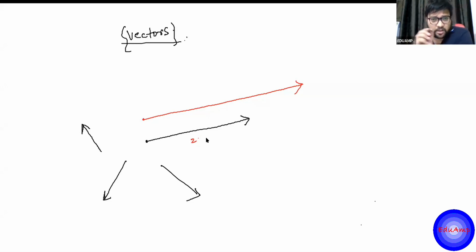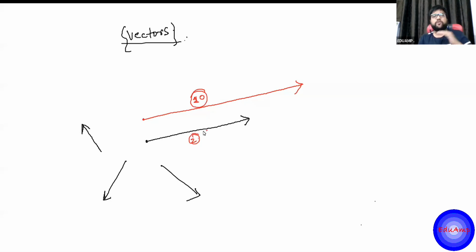So 2 units, maybe it can be any vector: force, velocity, momentum, whatever. And let's say this is 10 units of some vector, maybe force in newtons, or velocity in meters per second. They both are in the same direction. They are parallel vectors, parallel in the same direction. So the direction for the two vectors is the same, but the magnitudes are different.